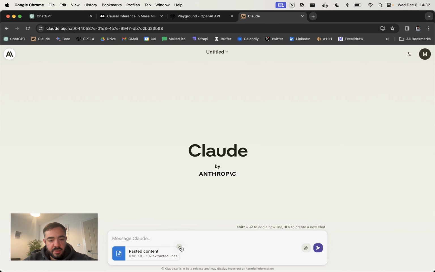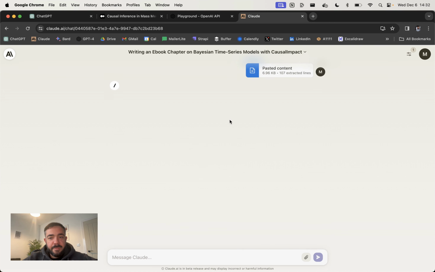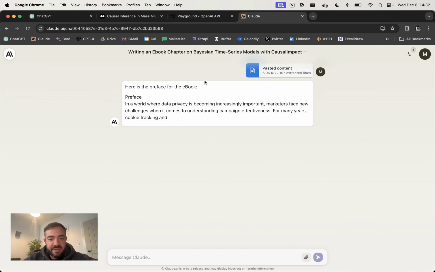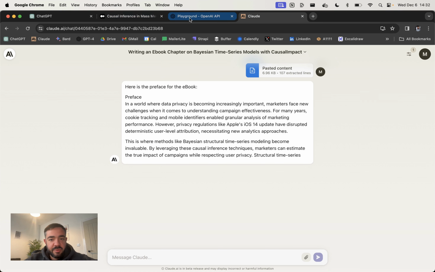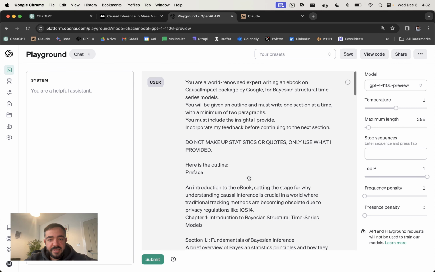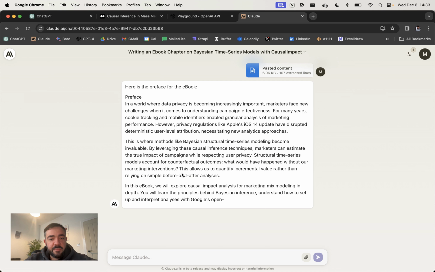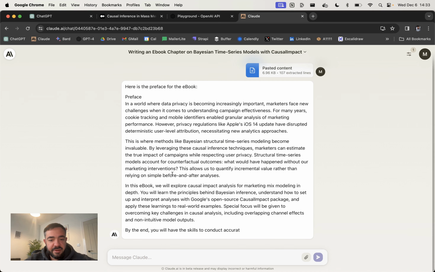Now, let's turn this into a file. Now I wonder if we can, we don't really want this as a file, but let's hit it anyway. Yeah, here we go. Okay, so it is actually using it, which is nice. Okay, so you can see one thing straight away, that Claude doesn't really follow instructions as well, because what we wanted was for it to write the sections one at a time. You might need to work a little bit on this, but it is doing a pretty decent job so far of writing out the preface.